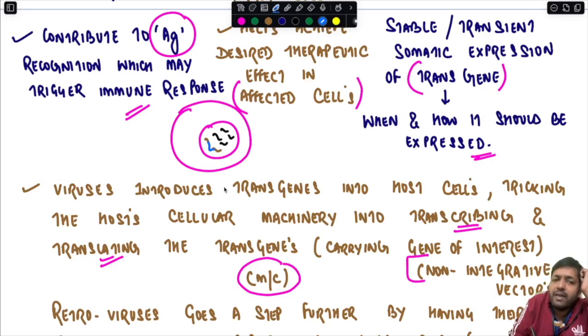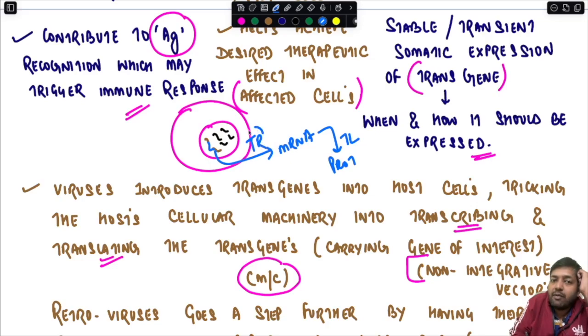This particular gene will use the machinery of the host cell for transcribing. This particular DNA will give rise to an mRNA by the process of transcription, and from mRNA you will get the particular protein by the process of translation.